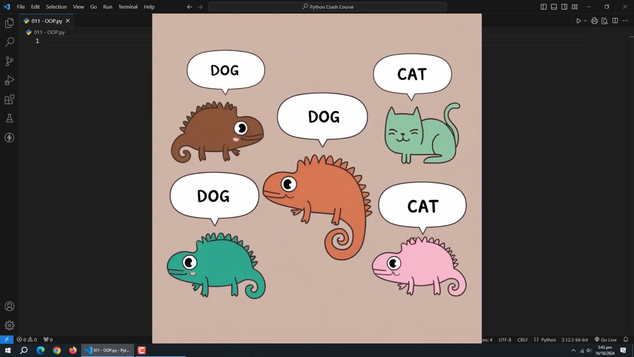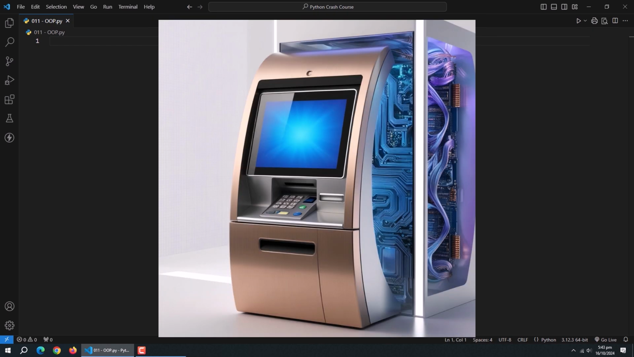Polymorphism means many forms and refers to the ability of different classes to be treated as instances of the same class through a common interface. In simple terms, different objects can respond to the same method in different ways. The abstraction principle focuses on hiding complex implementation details and exposing only the necessary aspects of an object. It helps reduce complexity by allowing users to interact with objects without needing to know their internal workings.